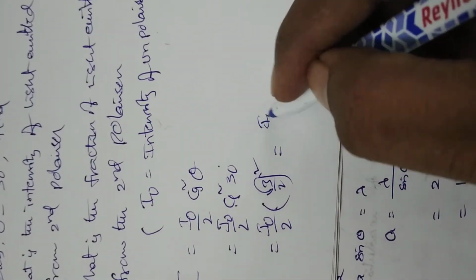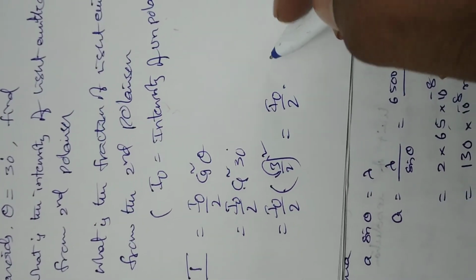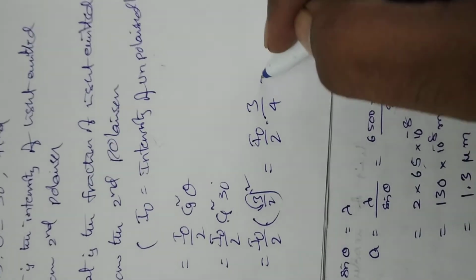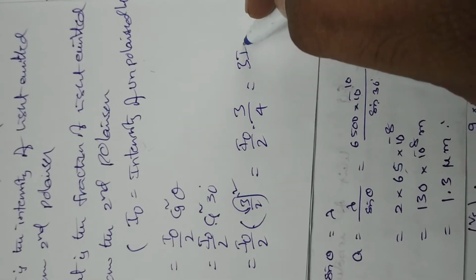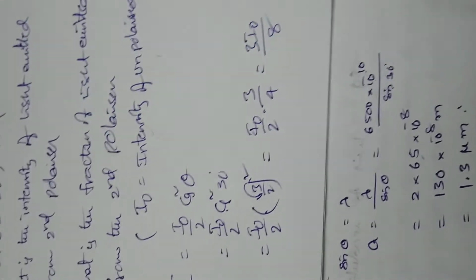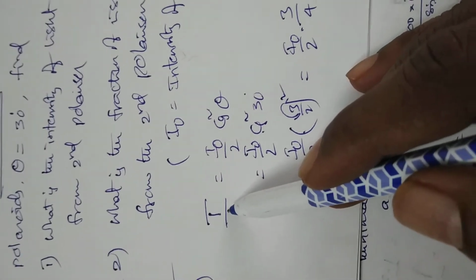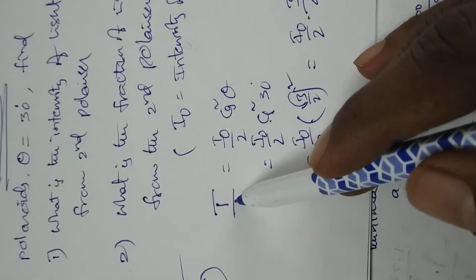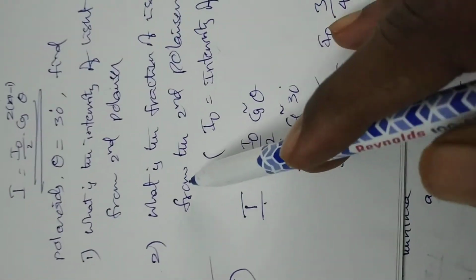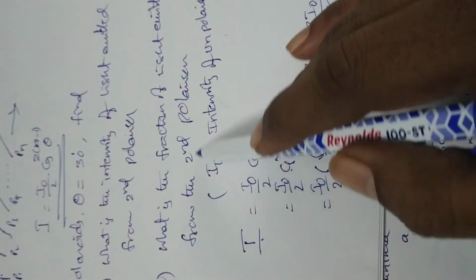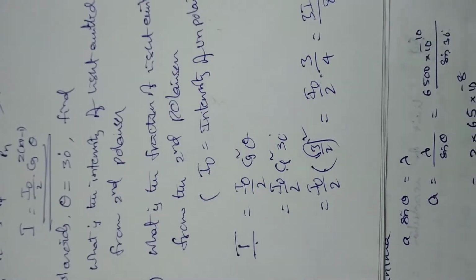It is equal to I naught by 2 into 3 by 4, so that is 3 I naught by 8. This is the light emitted from the second polarizer. Then second one, what is the fraction of incident light emitted from the second polarizer? Fraction of emitted light.